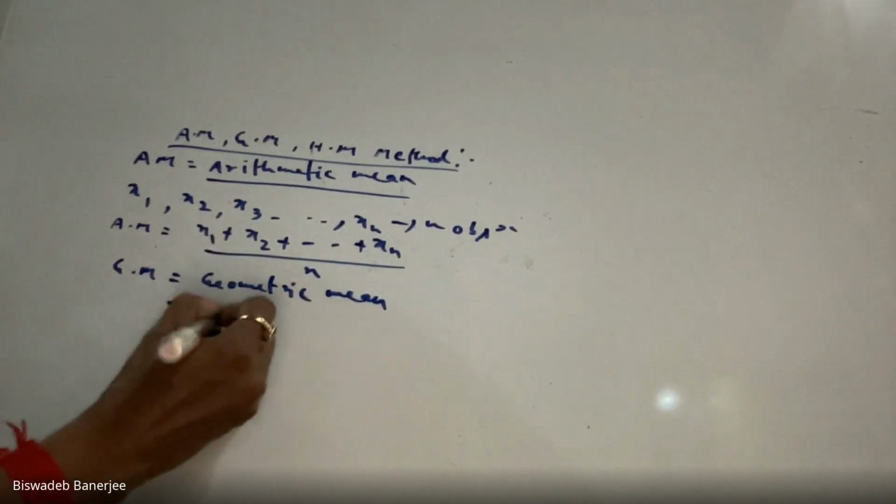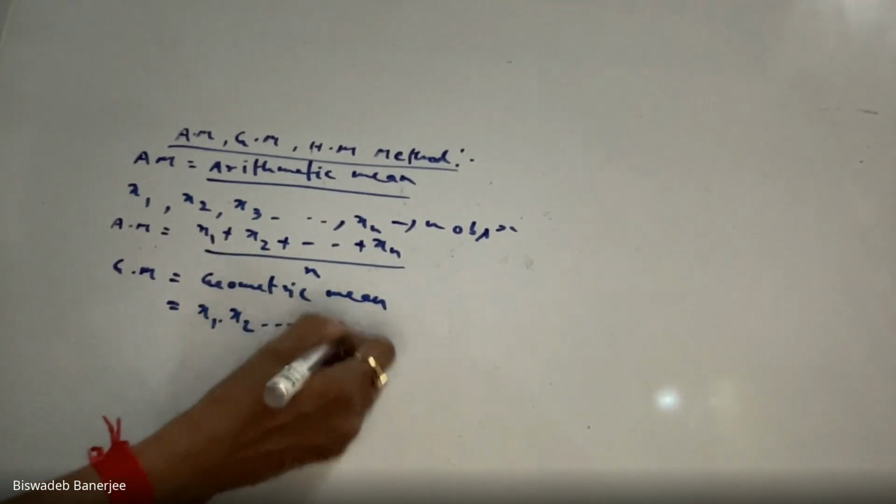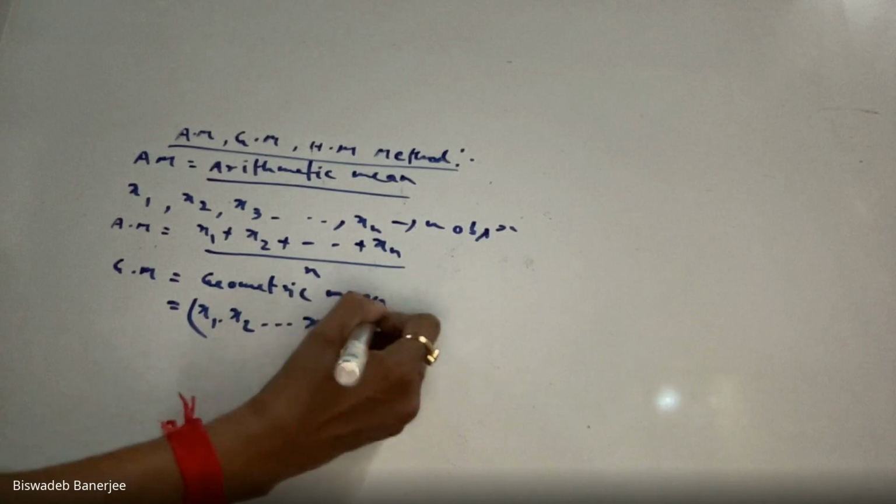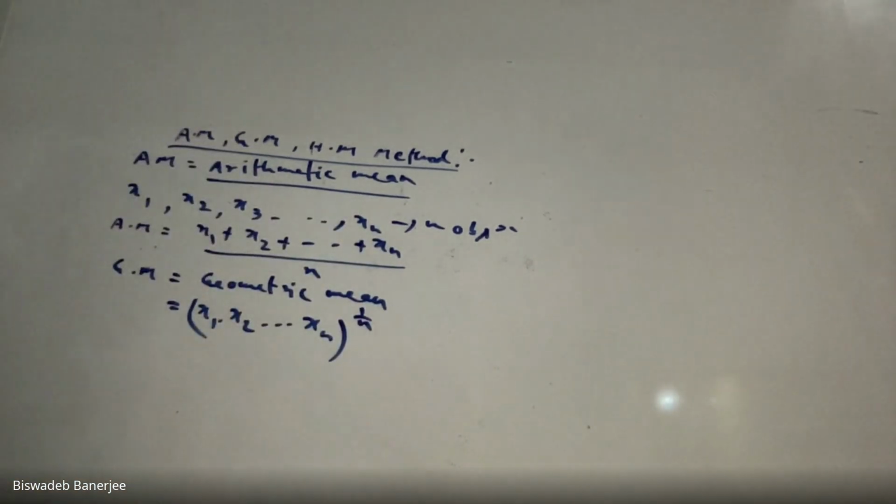What is my geometric mean? x1 into x2 into xn. That means multiply all the observations to the power 1 by number of observations. Multiply all the observations to the power 1 by number of observations. This is my geometric mean.